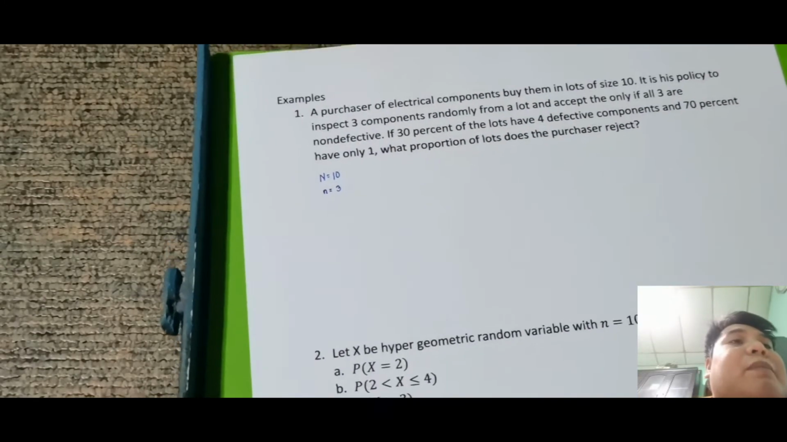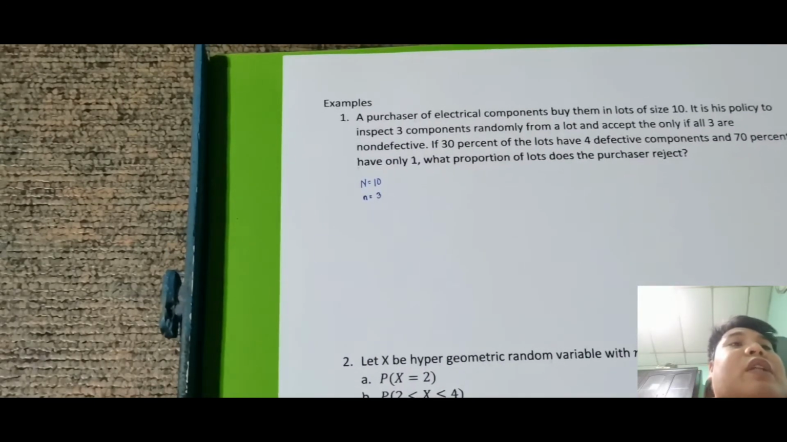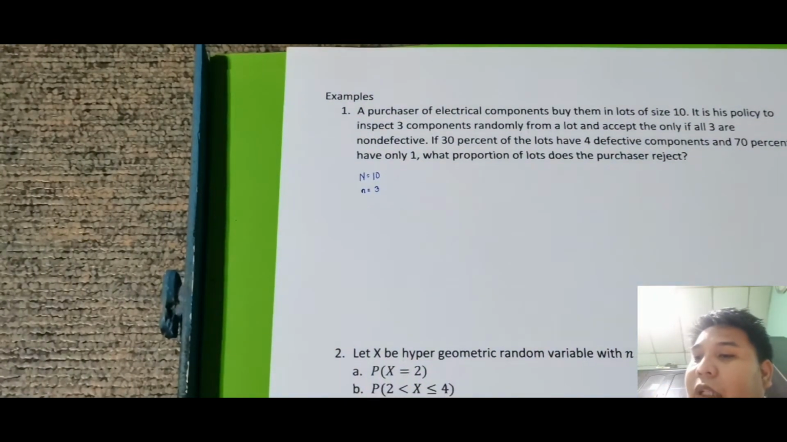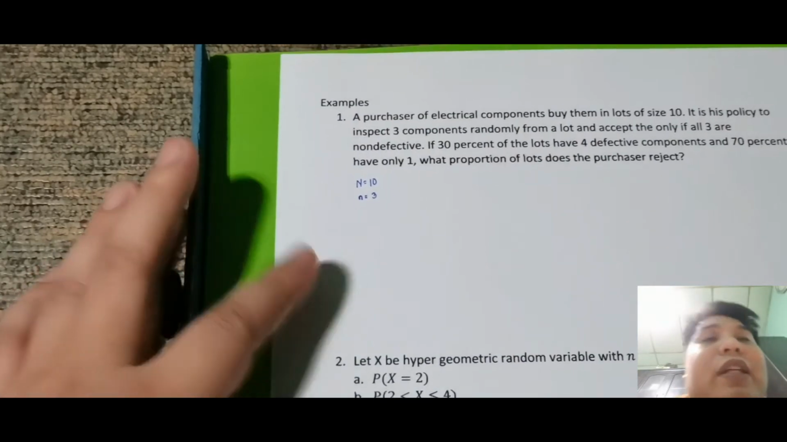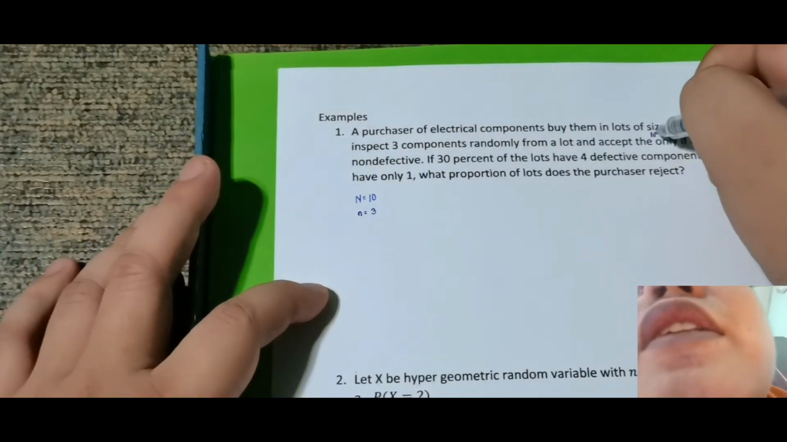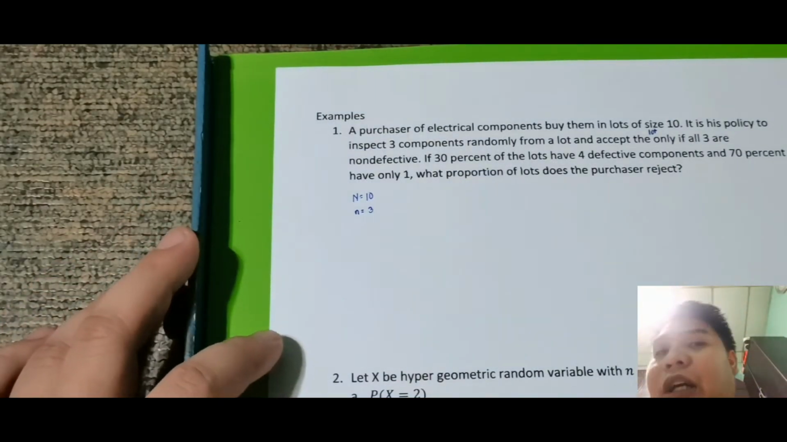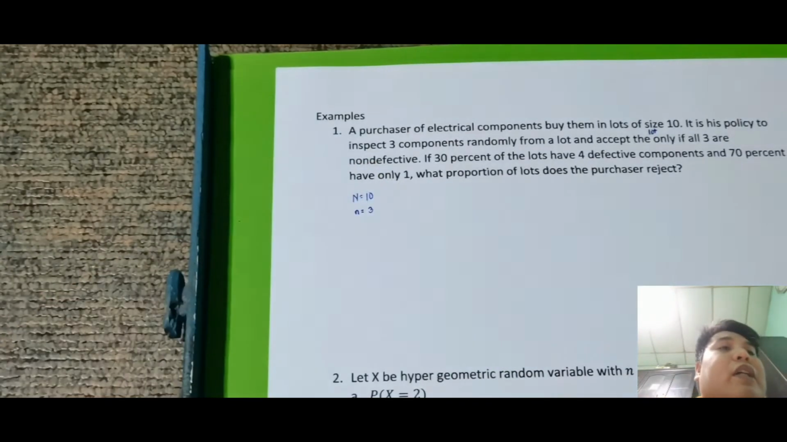Randomly from a lot, and accept the lot only if all 3 are non-defective. Okay, so again, i-accept ko yung buong lot. So may purchaser na to, medyo maarte, no? So, kunyari, bibili siya ng 10, no? So, check randomly, check ko yung 3. So, bibilhin ko lang yung 10 pag yung tatlong chinek ko is non-defective. Okay, so yun yung ginagawa niya.